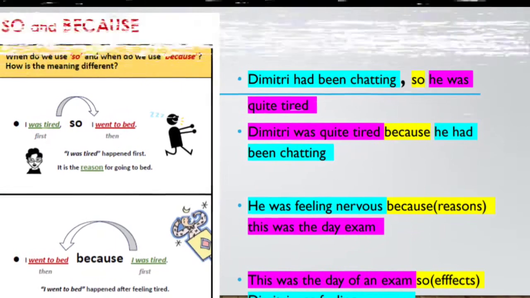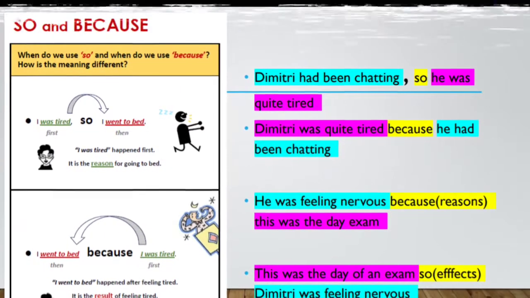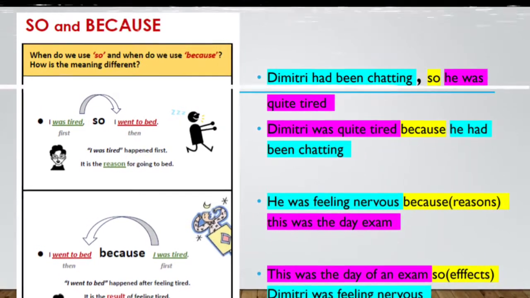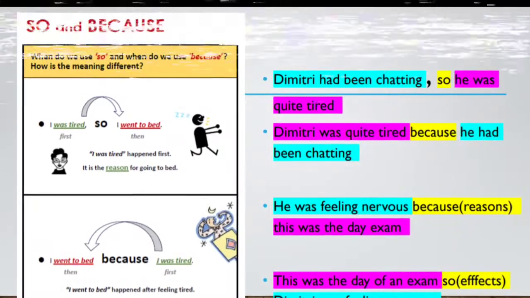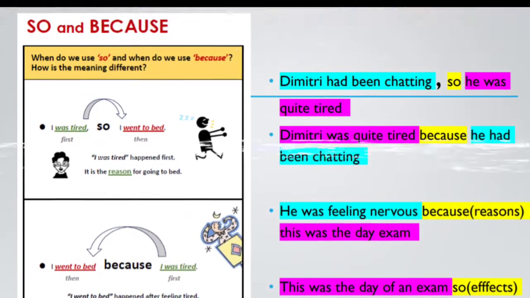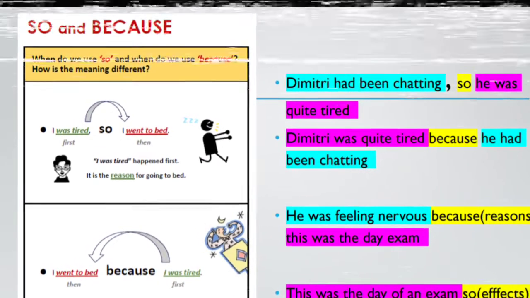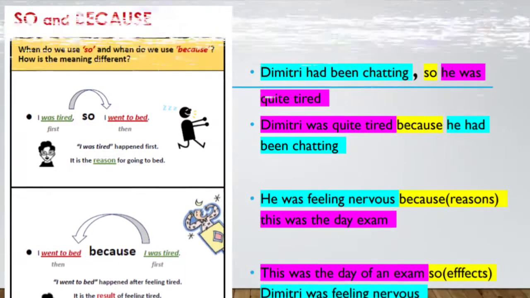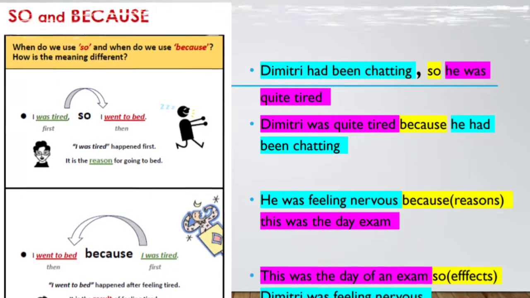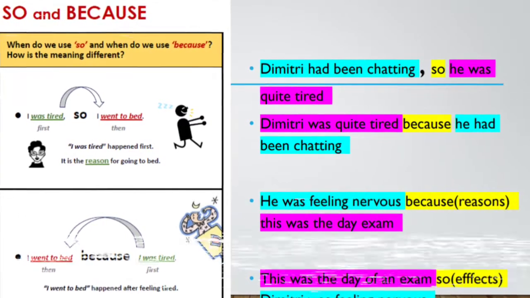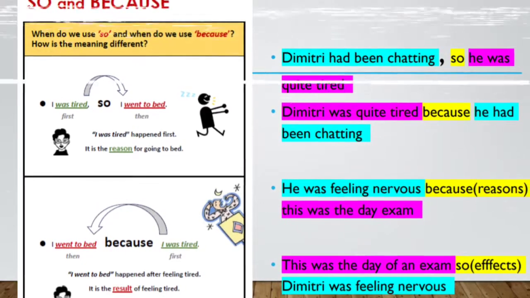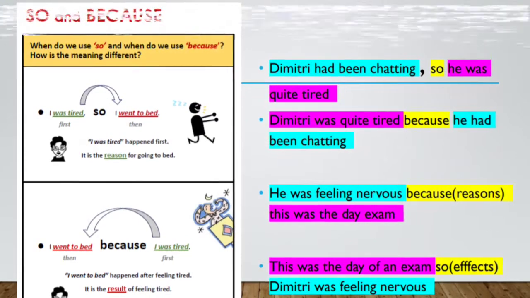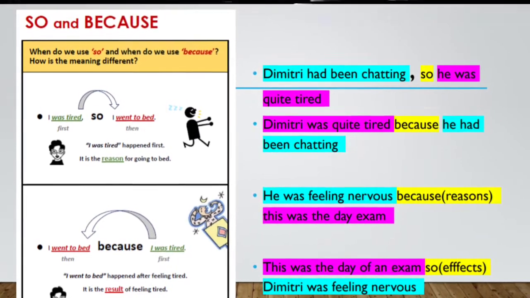In the first sentence we have: Dimitri had been chatting, so he was quite tired. If we want to use "because," we can say: Dimitri was quite tired because he had been chatting. And the next sentence is similar. He was feeling nervous because this was the day of the exam. Se estaba sintiendo nervioso porque era el día del examen. If we use "so": this was the day of the exam, so Dimitri was feeling nervous. Este era el día del examen, entonces Dimitri se estaba sintiendo nervioso.